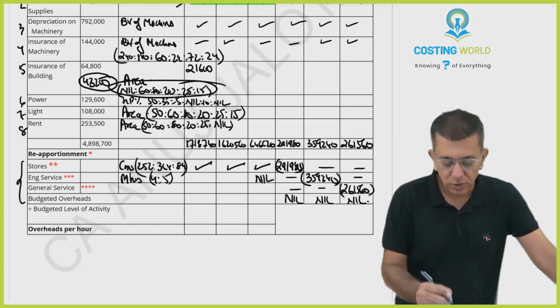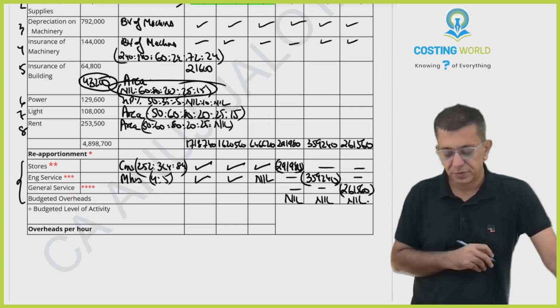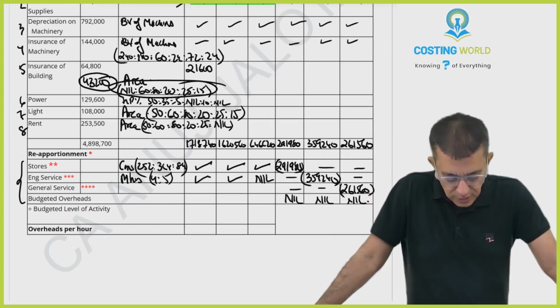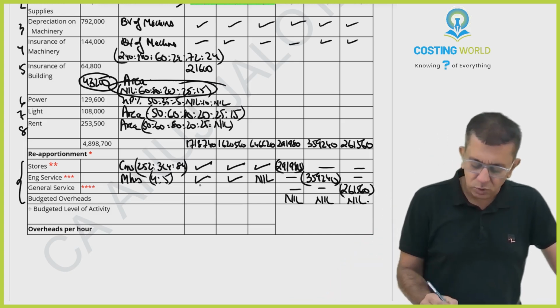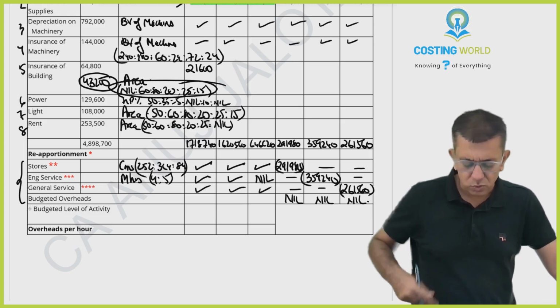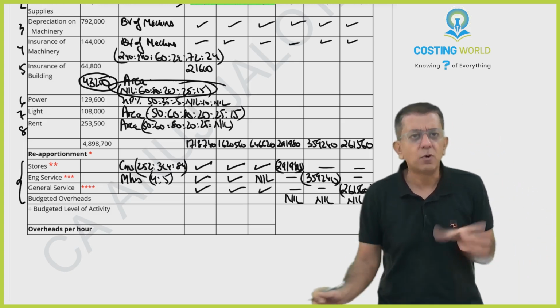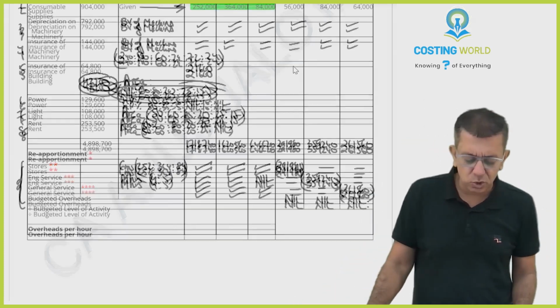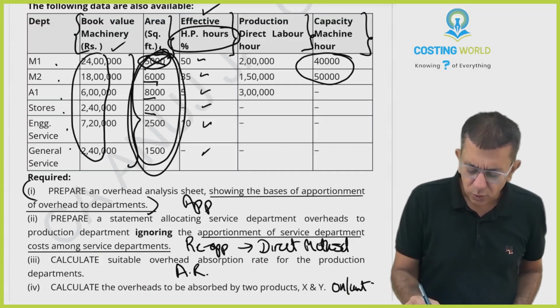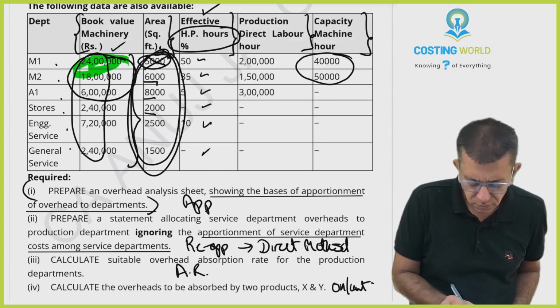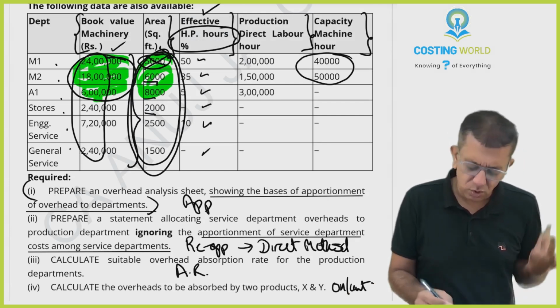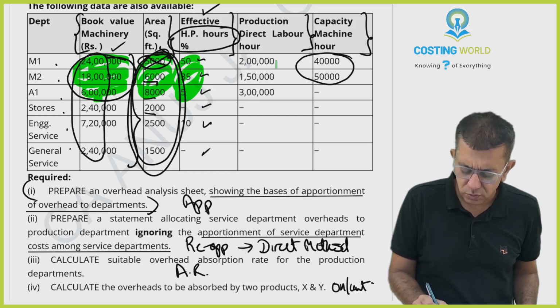So therefore, it will get divided over here. Then the next one, general service division. Now, general service, I think, should be coming everywhere. Sir, what ratio, sir? I don't know. Honestly, you all can take any ratio. Any ratio means you all can take this ratio also, you all can take this ratio also.